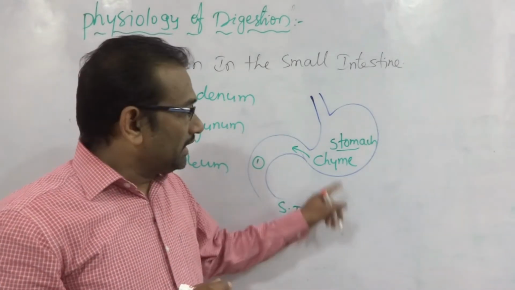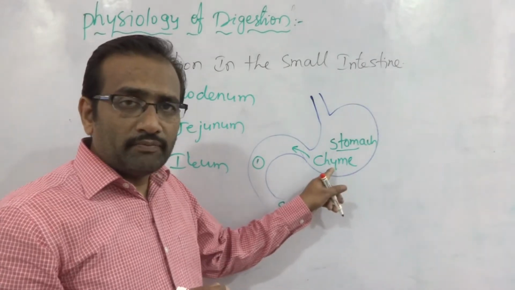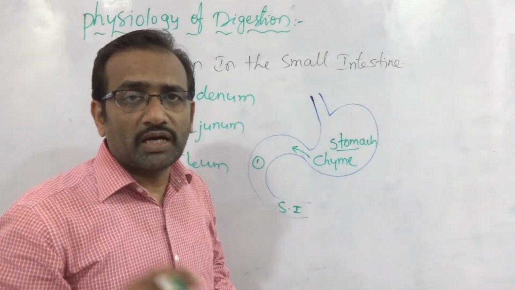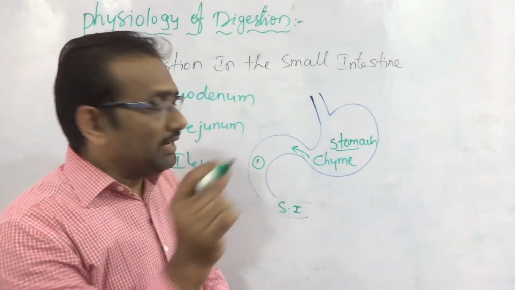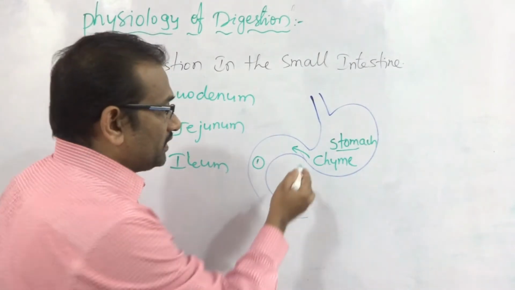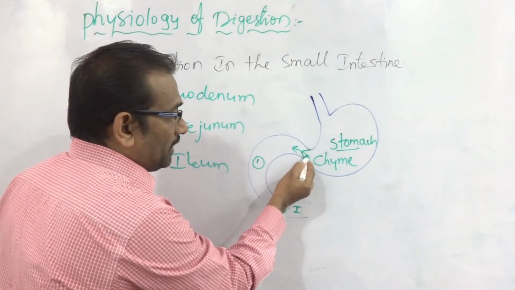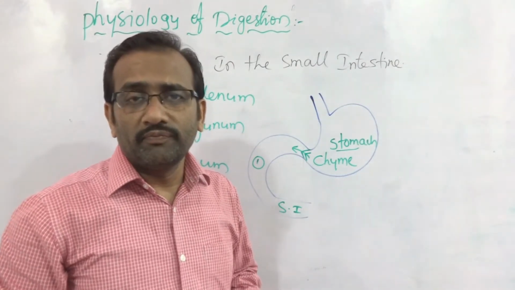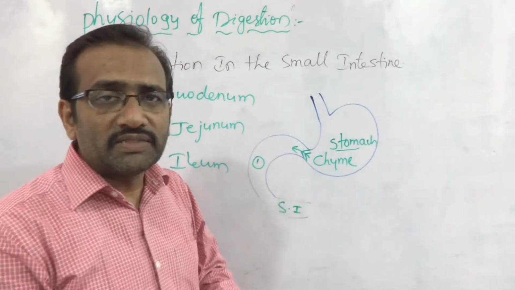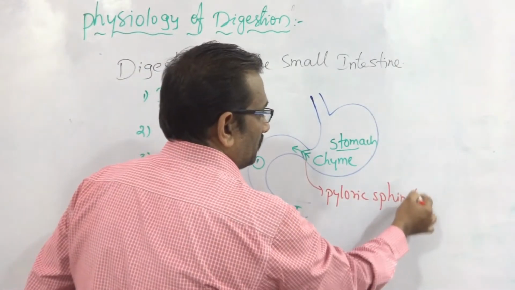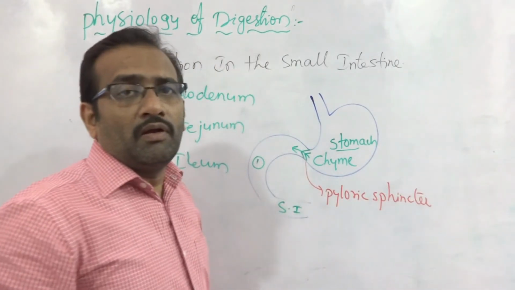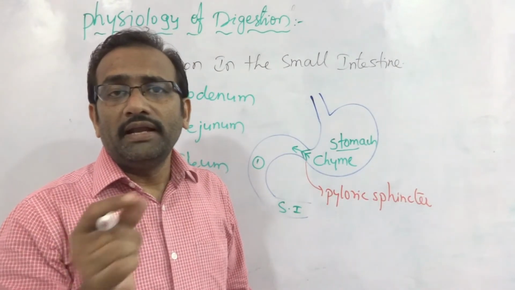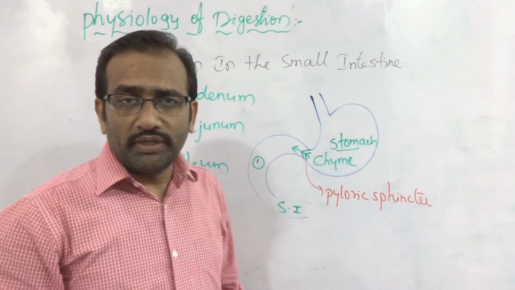The total chyme never enters directly into the duodenum; a small portion of the chyme enters into the duodenum. There is a valve regulating the entry of chyme into the duodenum. This is called the pyloric sphincter. The pyloric sphincter regulates the movement or entry of the chyme into the duodenum.